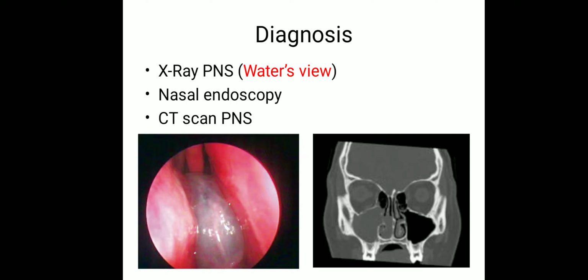Now the diagnosis of enterochoanal polyp can be by X-ray PNS, that is Waters view, where homogeneous opacity will be seen filling the maxillary antrum. Then nasal endoscopic examination, as shown in the figure on the left side, will reveal a grayish globular mass in the nasal cavity which is arising from the middle meatus. And CT scan PNS is also advised. Here on the right side, the CT scan view is shown, which is the coronal view. Here we can see that the right maxillary sinus is opacified. So such a picture can be seen.